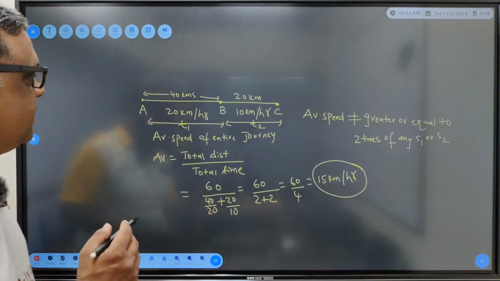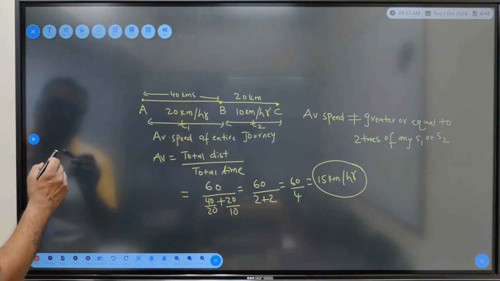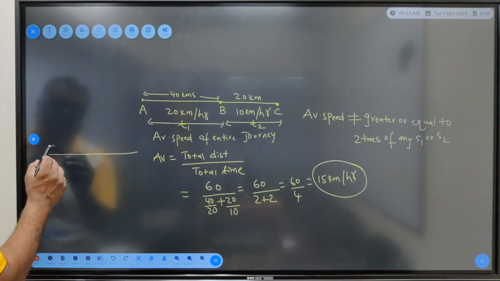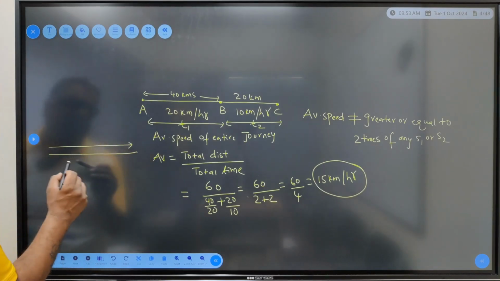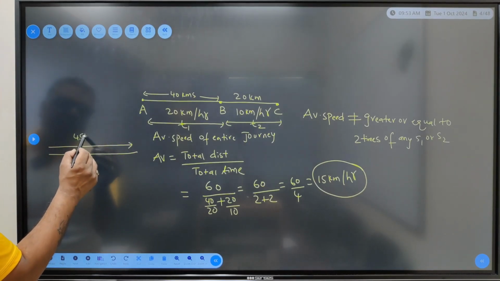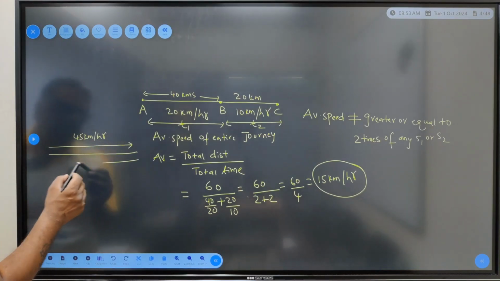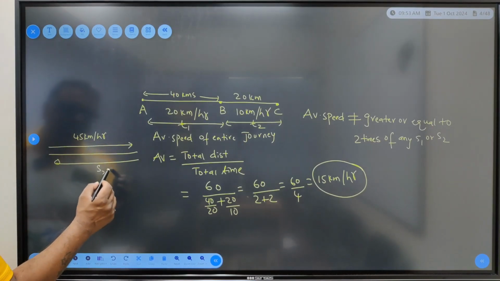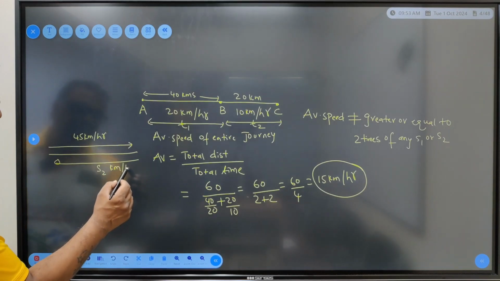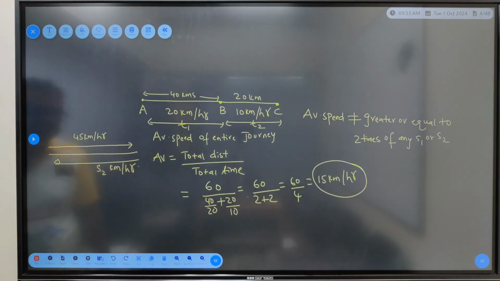फॉर एग्जांपल लेट अस सै, I have traveled from here to here at 45 kilometers per hour, and from here to here at S2 kilometers per hour, right?